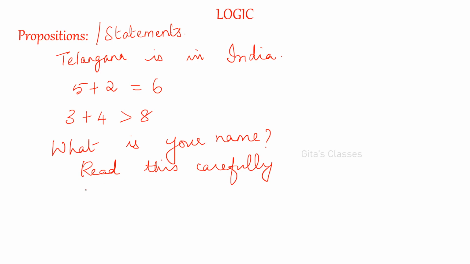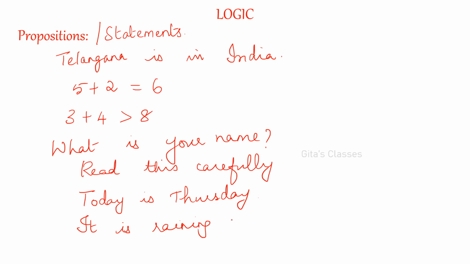Now, today is Thursday. It is raining heavily. And x plus y is equal to z. x plus 5 is equal to 12. Like this. See, these are all sentences, right?